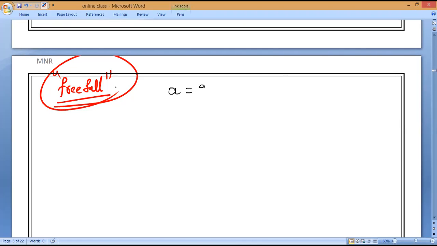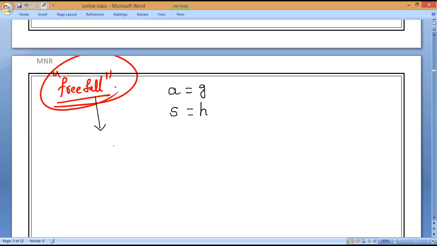Now, in this case, we will consider two things. Acceleration is equal to acceleration due to gravity. Distance traveled by a body is equal to the height of the body. Is it okay, guys? Height from which the body travels. Now observe, we'll modify the equations.